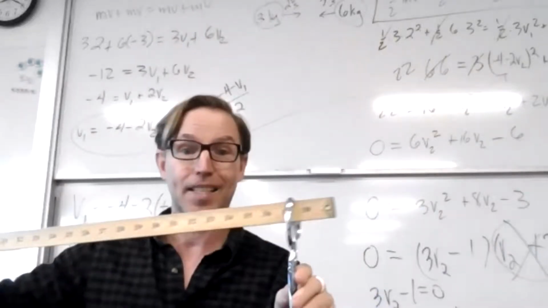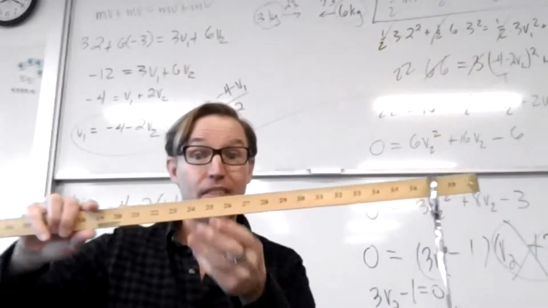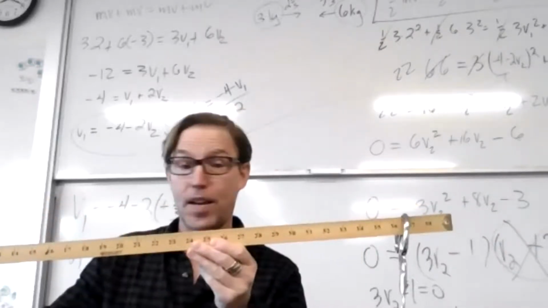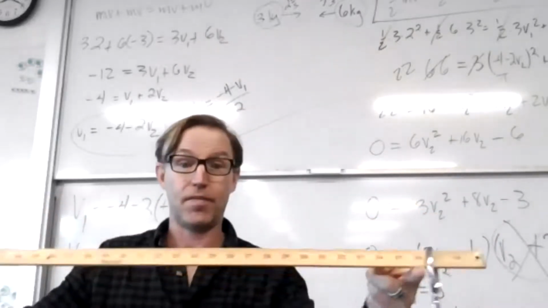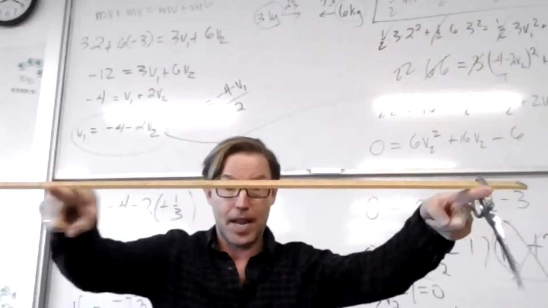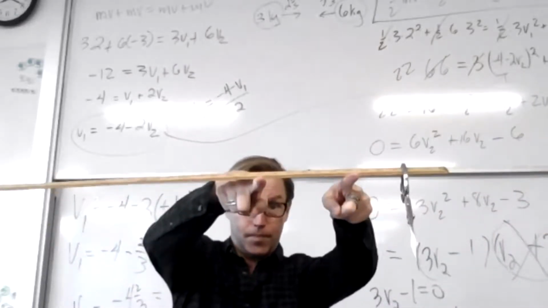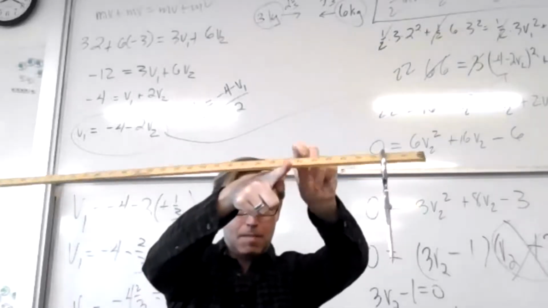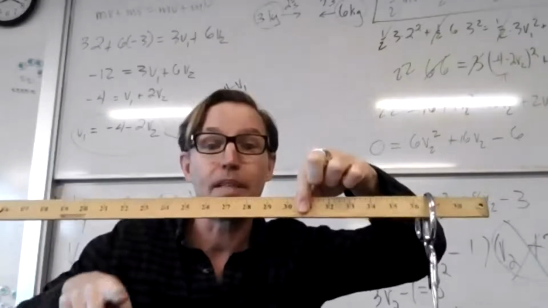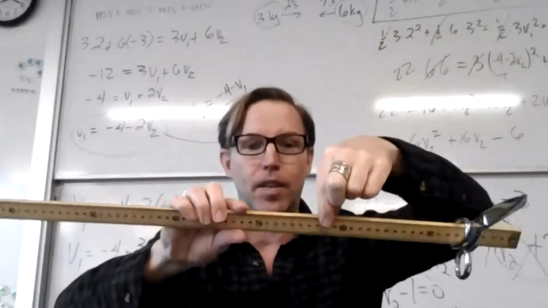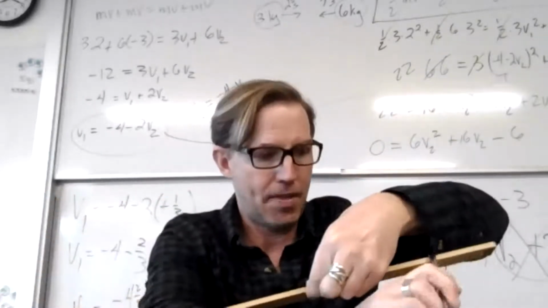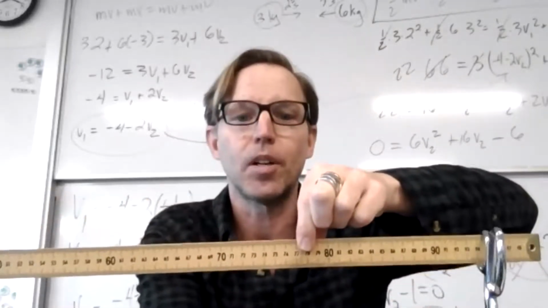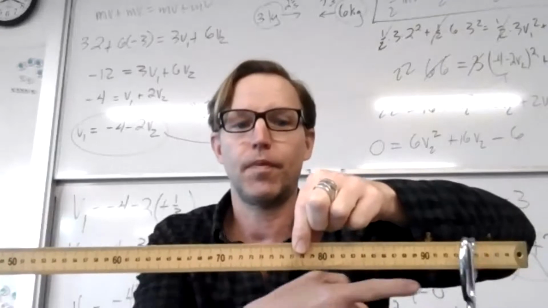What if I hang something heavy on the end? What is that going to do to the center of mass? It's going to move the center of mass that direction. So I'm going to put my fingers here and I'm going to slide them together. And when they come together, bam, that's going to be the center of mass. I keep accidentally showing you the not metric side, but that is the center of mass, which is closer to the scissors.